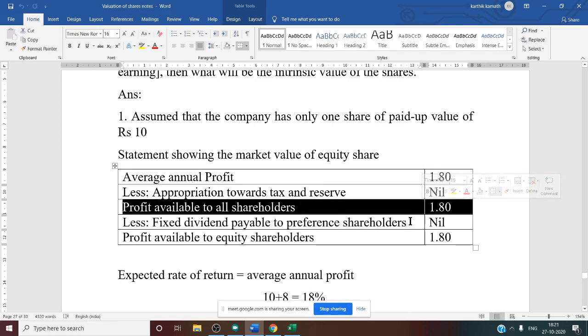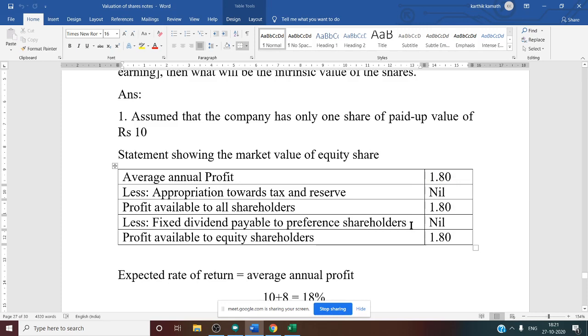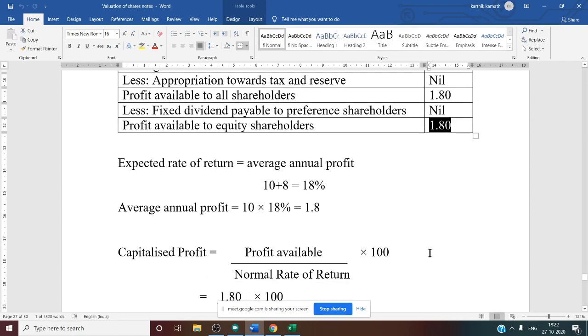Then minus fixed dividend payable to preference shareholder. In the case of market value, only dividend payable to preference shareholder is deducted. In the case of net asset, capital, premium and arrears of dividend, if any, is deducted. So again, preference shareholder information is not given. That is why nil. So final profit available to equity shareholder is 1.80. The beginning amount itself is the final amount because there is no adjustment. Now you can find out the answer by using the formula.